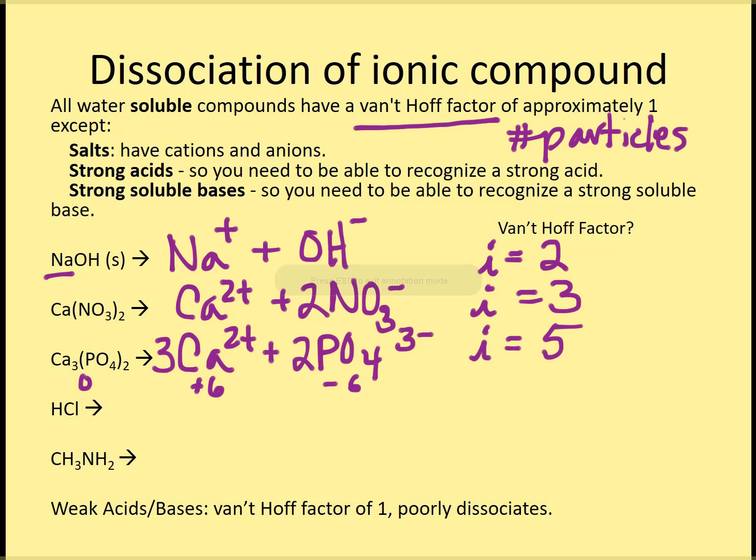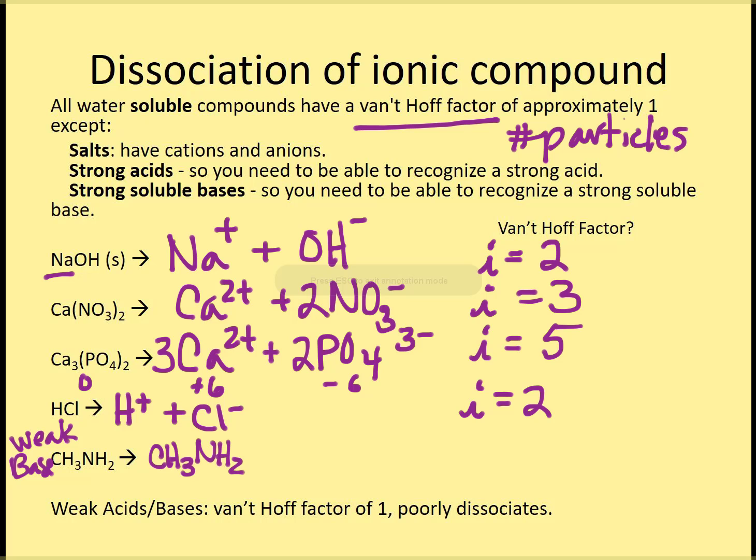And let's look at the next one. This is hydrochloric acid. It is a strong acid. It completely splits up. So we have hydrogen with a +1 and chlorine with a -1, and we get 2 particles. This next one, this is a weak base, and you should know that weak acids and bases don't dissociate. So it's going to be a little bit like the sugar where it just stays together. So again, just 1 particle, pretty close to 1.